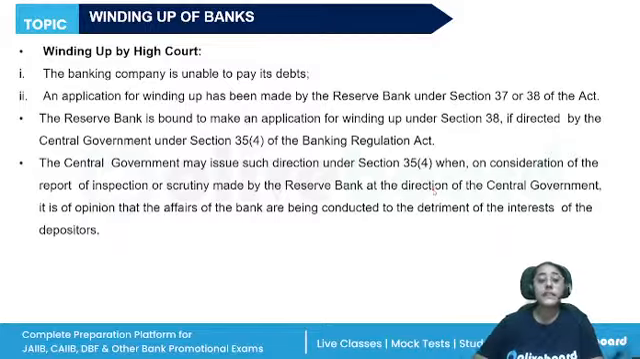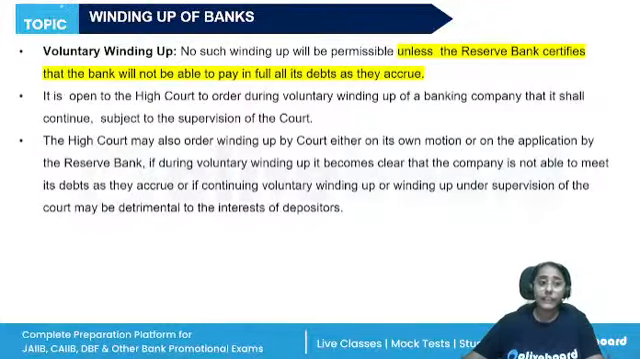Winding up can also be done by the High Court if the banking company is unable to pay debts or the application has been made by the Reserve Bank. Central government can also give the order of the winding up on consideration of the report of inspection or scrutiny. Voluntary winding up means now the banking company itself is filing an application with the RBI or the High Court that we want to shut down our business.